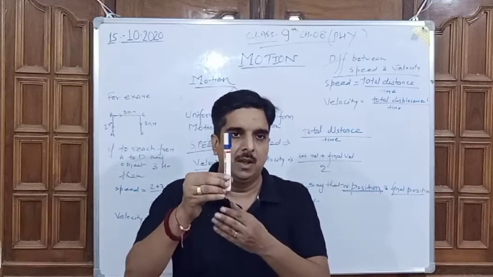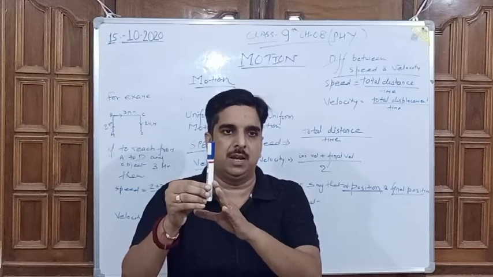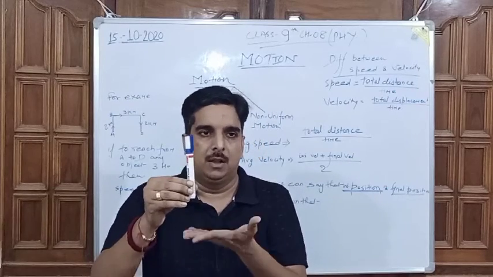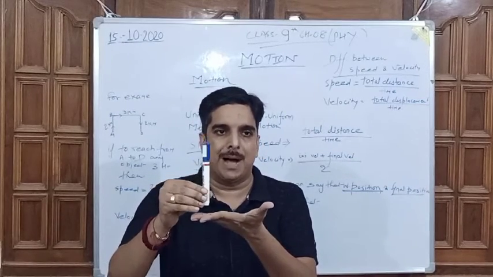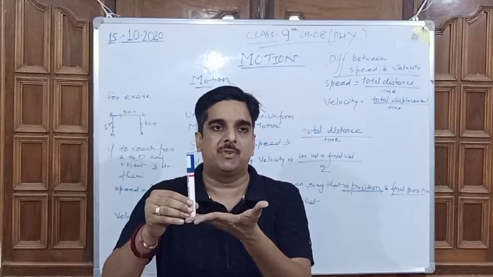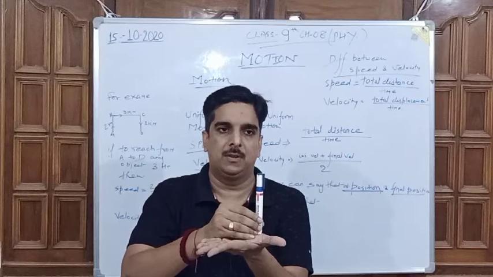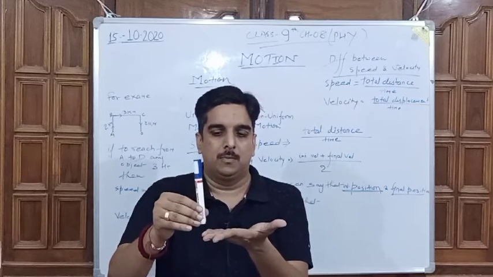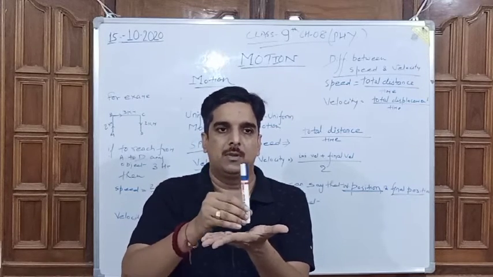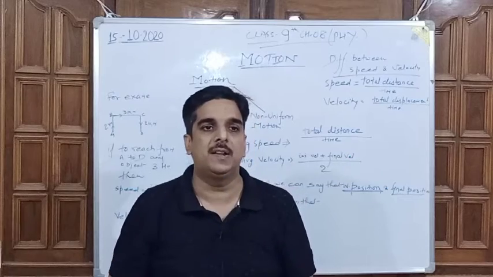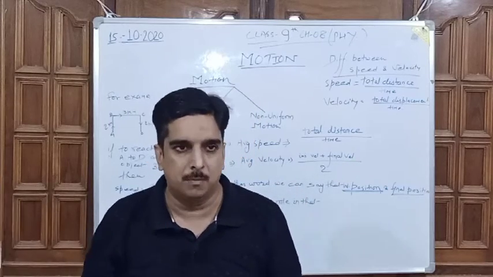For example, there is a marker in my hand. Currently the marker is here; after 1 second the marker will move from this place to this place. So the distance from initial to final with respect to time is known as motion.